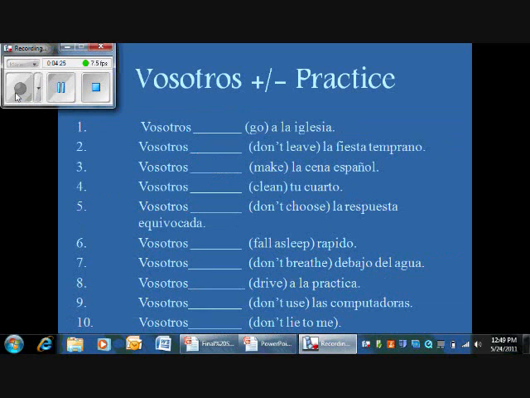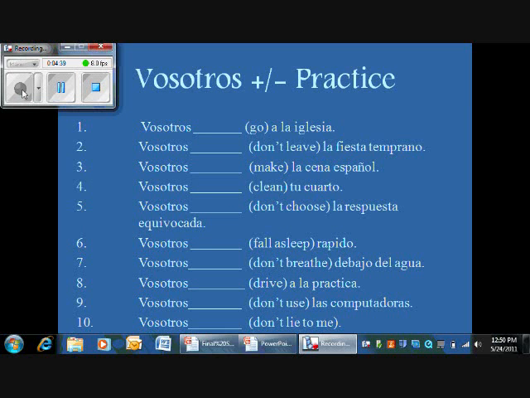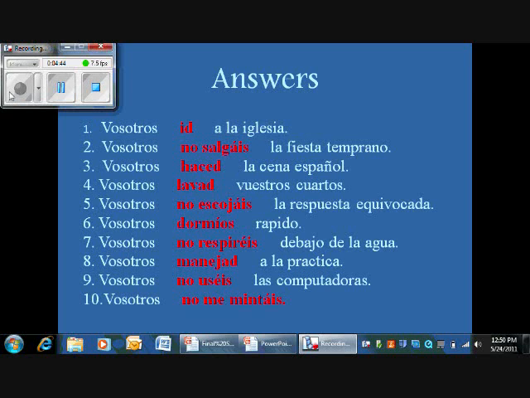Okay, here's the Vosotros practice. Vosotros go to church. This is Vosotros id a la iglesia because you take off the R and put on a D. Vosotros don't leave the party early. Vosotros no salgáis de la fiesta temprano.